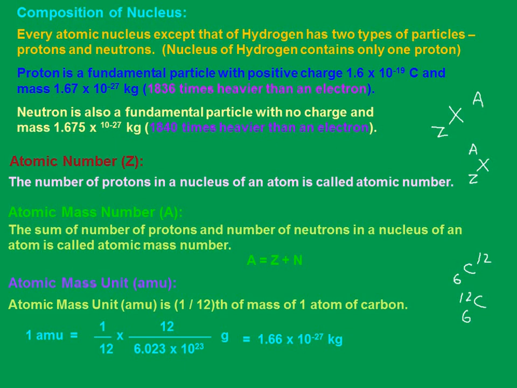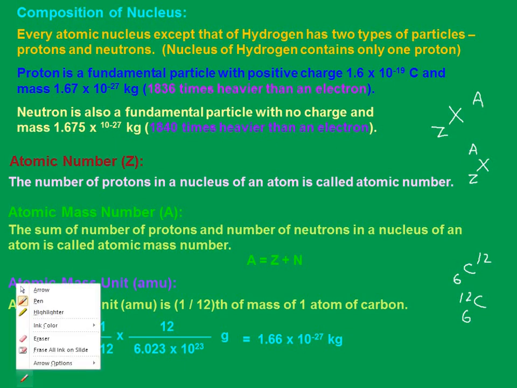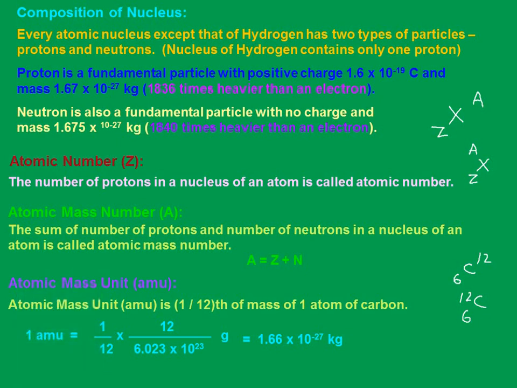Are we clear with this? Okay? Right. Now, look there. I have mentioned one more thing here, one more definition: atomic mass unit. All these sizes we are speaking about are in the order of Fermi, isn't it? And look at the size of this mass, it's nearly 1.600 into 10 power minus 27 kg, isn't it?